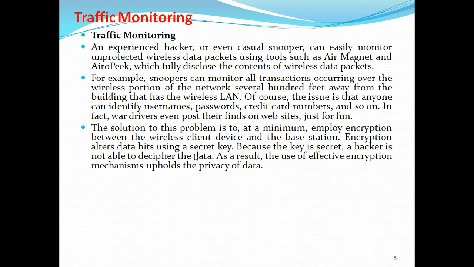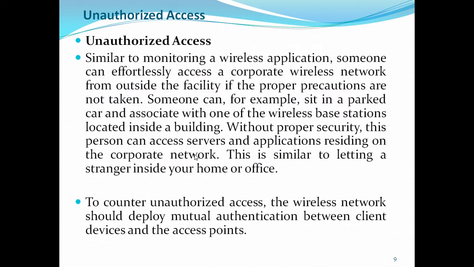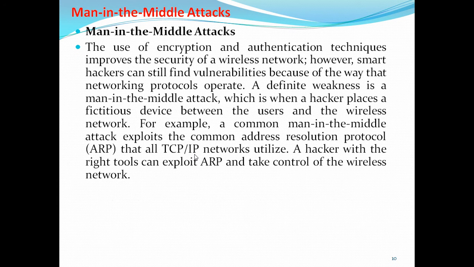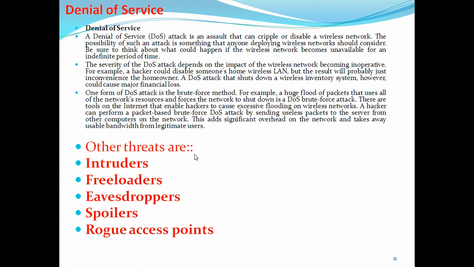The traffic monitoring problem can be avoided by enhancing the security, that means the encryption methods. Unauthorized access can be avoided by mutual authentication, and denial of service is better avoided by using authentication and digital signature provisions.